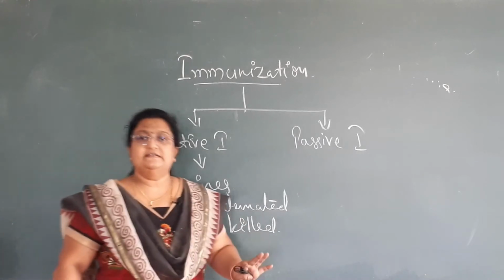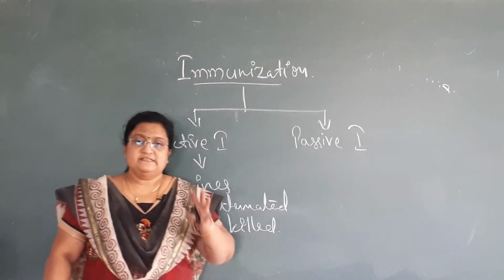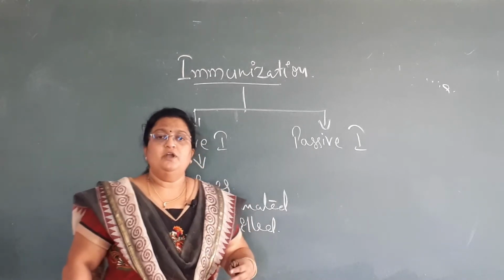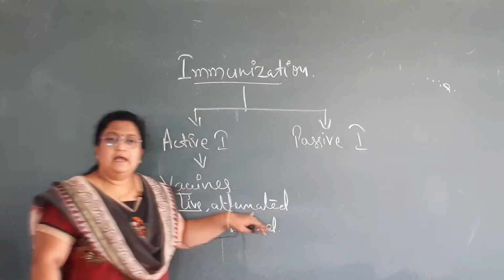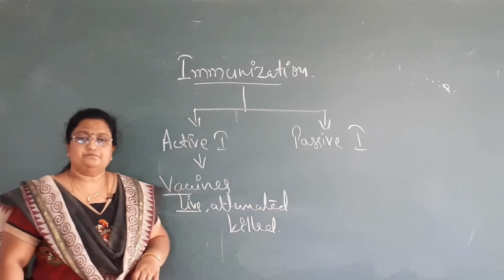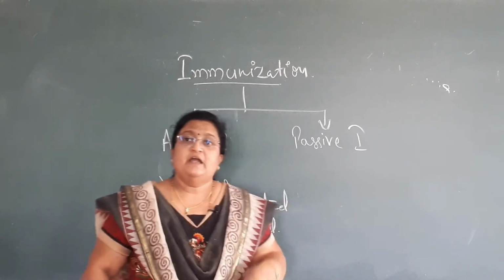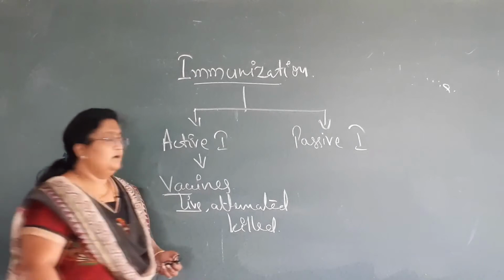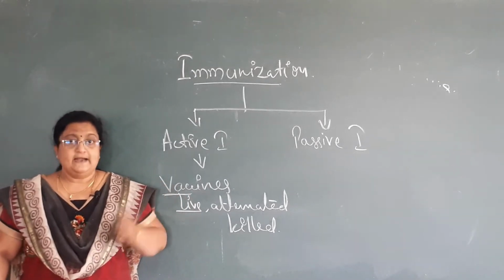They just mimic the disease, pretending as if the disease has entered the body, so that in response the body will produce antibodies against that disease. So the live but inactive organisms are called attenuated. But some disease-causing organisms are killed and then injected in the body as vaccines. So the immunization done through vaccines is called active immunization.